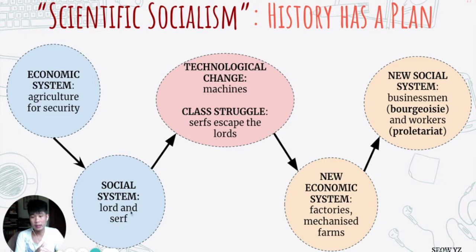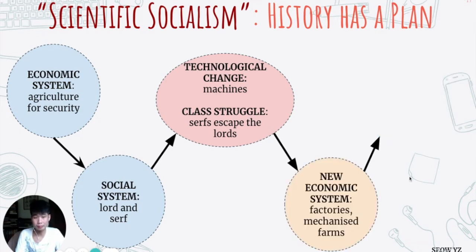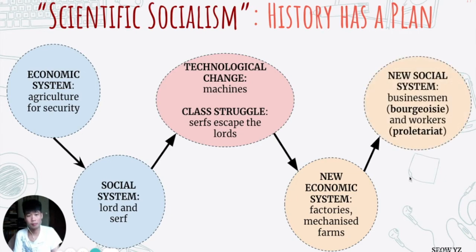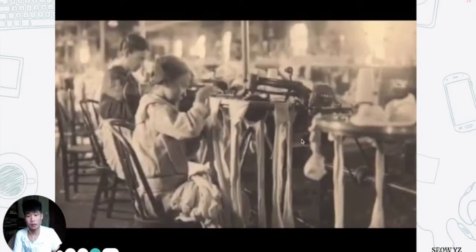You have an existing stage, you have a revolution, a class struggle, you get a new stage. In Marxist thinking, the economic system always precedes the social system. Because of certain technological conditions, there are certain jobs in play, and that creates the types of people, the types of classes that exist. Okay, so this is a picture of the Industrial Revolution, which introduced the technology. We can take a look.